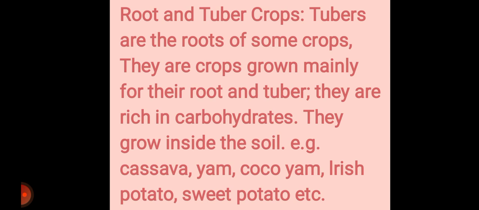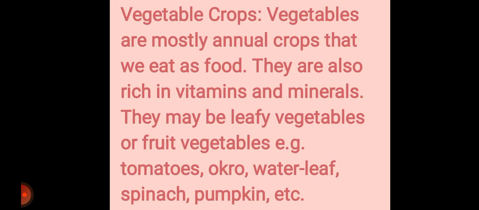So examples of these roots and tuber crops are cassava, yam, cocoyam, Irish potatoes, sweet potatoes, and the rest of them. There are lots of roots and tuber crops. Remember, they are rich in what? Carbohydrates.